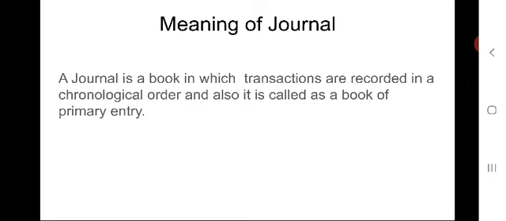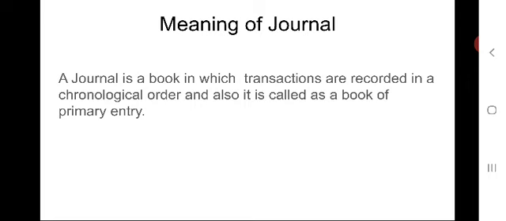Why? Because when we are recording financial transactions in this journal, it should be specific, it should be clear, it should be understandable to any bookkeeper who may come after you or me.